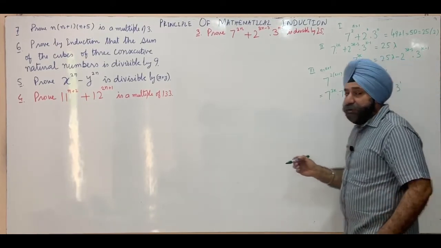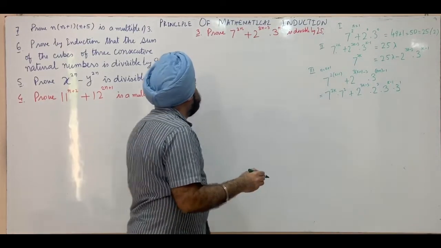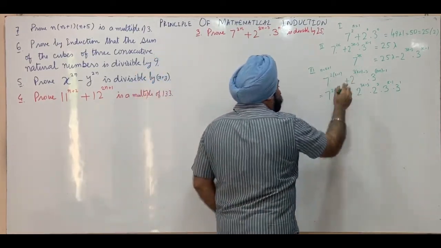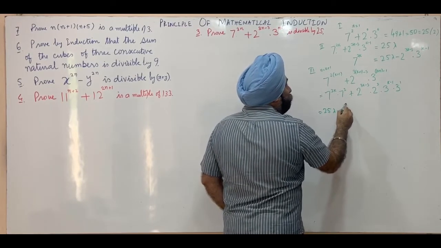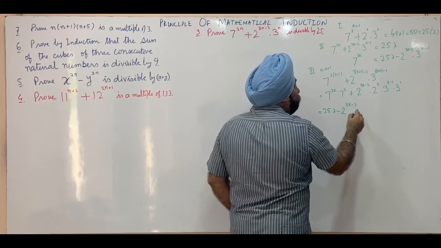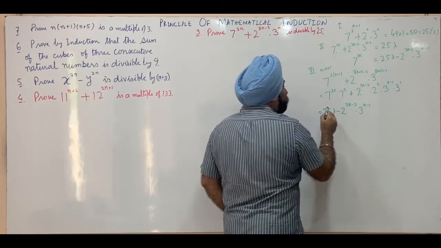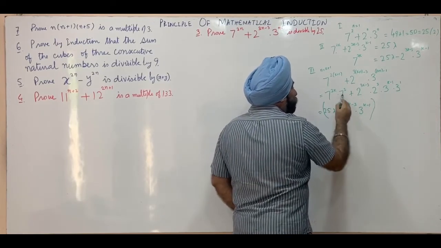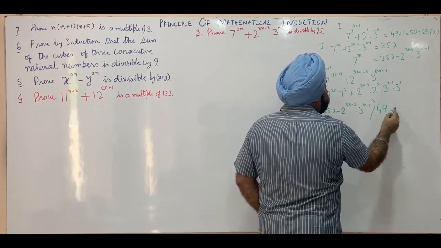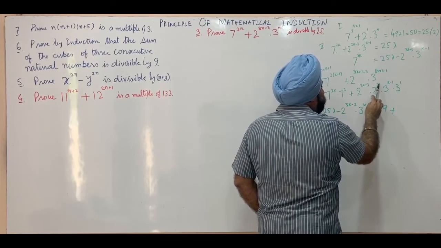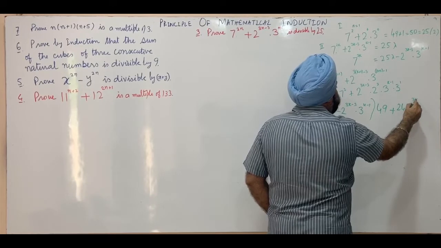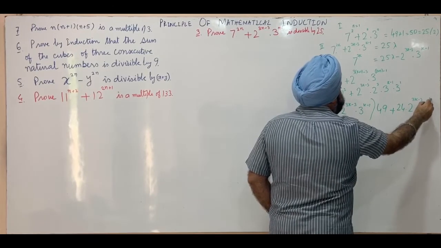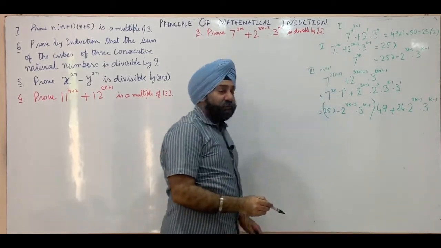Now substitute the value of 7 raised to power 2k. 7 raised to power 2k is 25 lambda minus 2 raised to power 3k minus 3 into 3 raised to power k minus 1, whole multiplied by 7 square, which is 49. 2 raised to power 3 is 8 into 3 is 24 into 2 raised to power 3k minus 3 into 3 raised to power k minus 1.